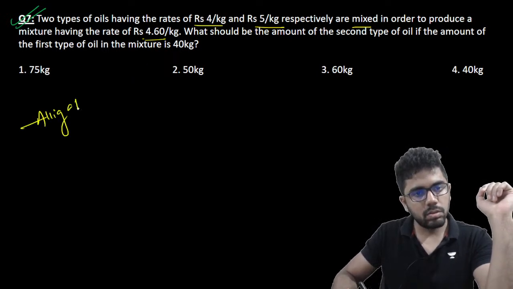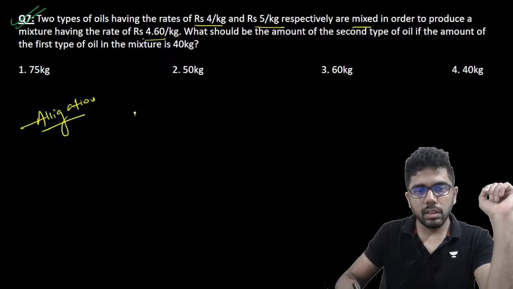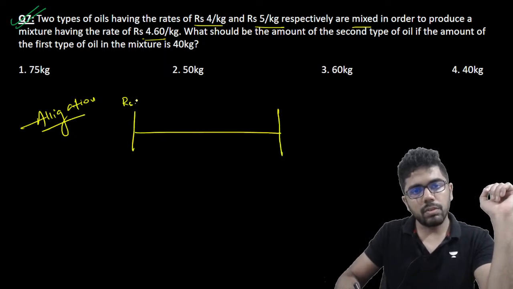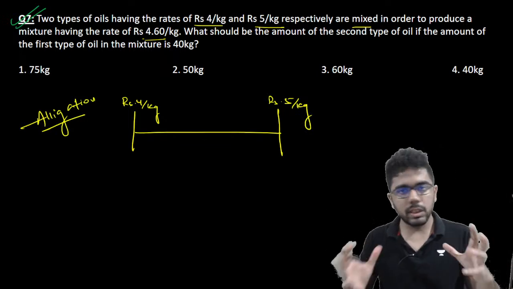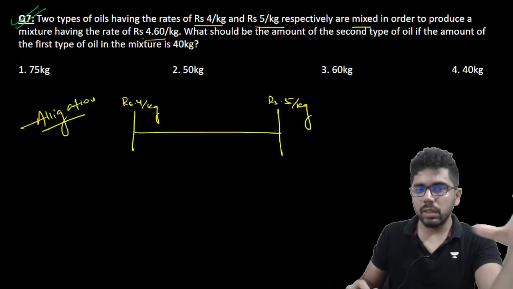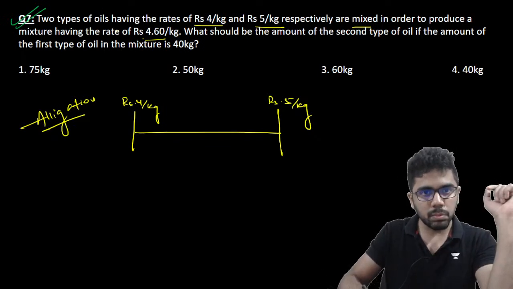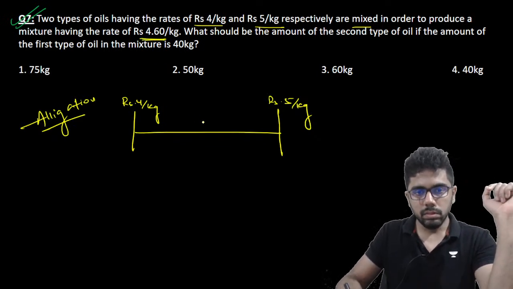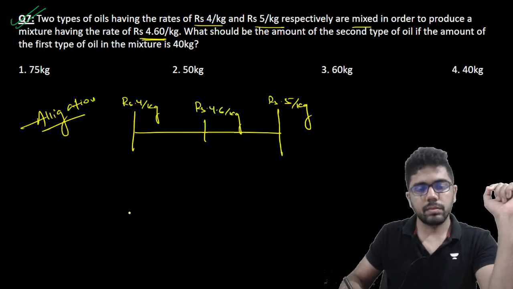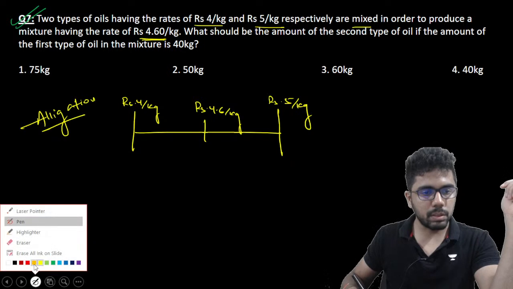So again, context of alligation. On one side I have type 1 of oil, which is rupees 4 per kg, and on the other side I have rupees 5 per kg. So obviously when I mix these two, I'll get an overall mixture whose price is in between 4 and 5. And the question says it is 4.6. So in what ratio you could have mixed them?